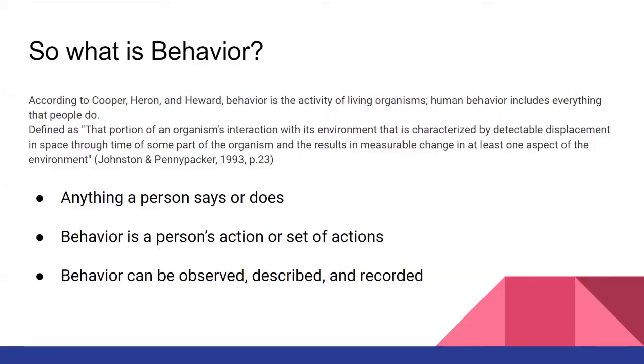So what is behavior? According to Cooper, Heron, and Heward, behavior is the activity of living organisms. Human behavior includes everything that people do. It's defined as that portion of an organism's interaction with its environment that is characterized by detectable displacement in space through time of some part of the organism, and the results in measurable change in at least one aspect of the environment. So that means it's anything a person says or does, and the behavior is a person's action or set of actions, okay? And behavior can be observed, described, and recorded.